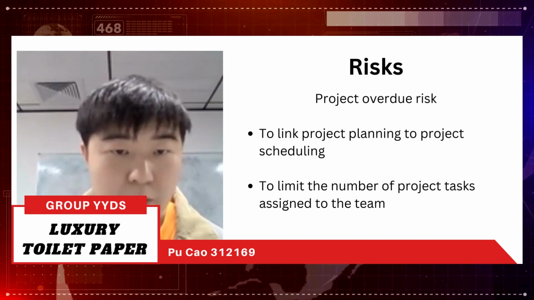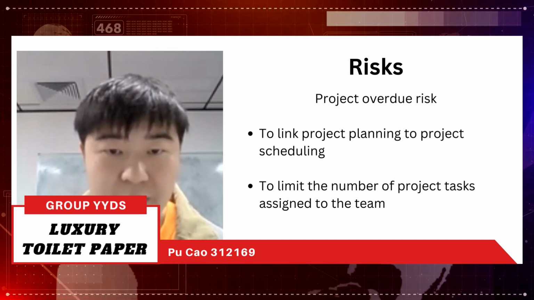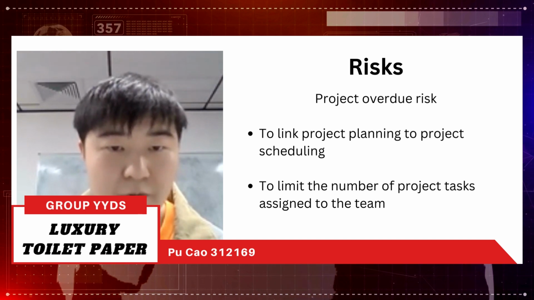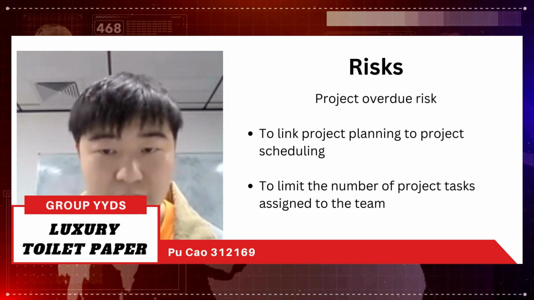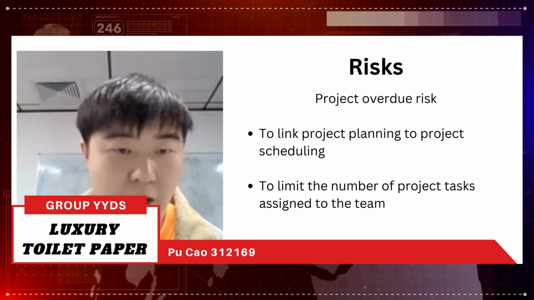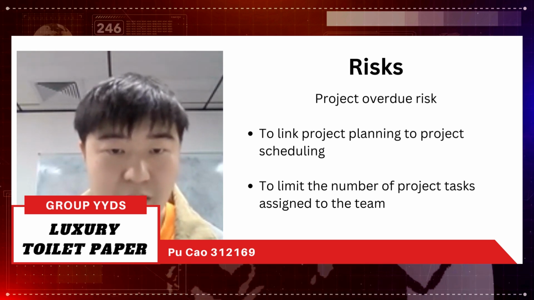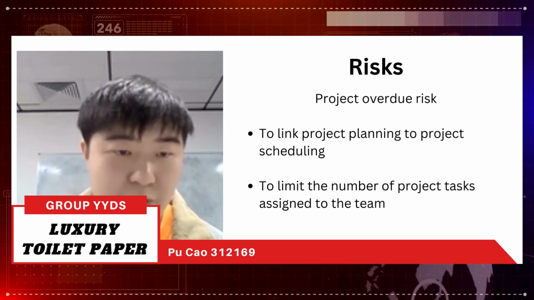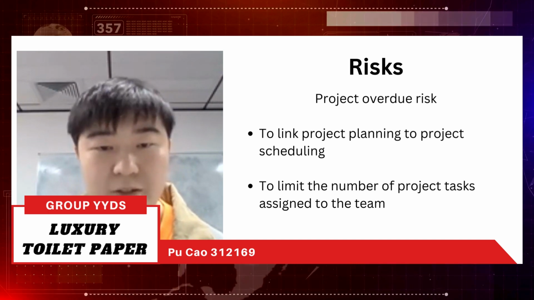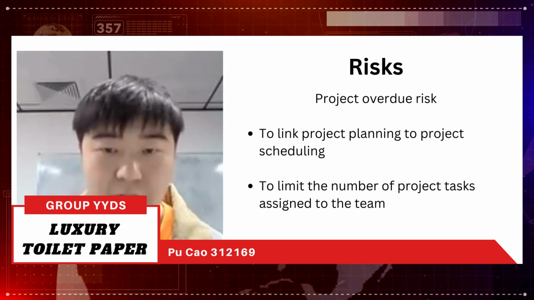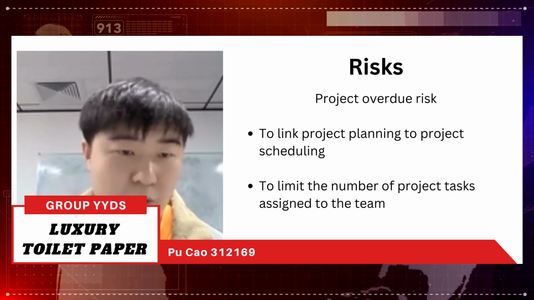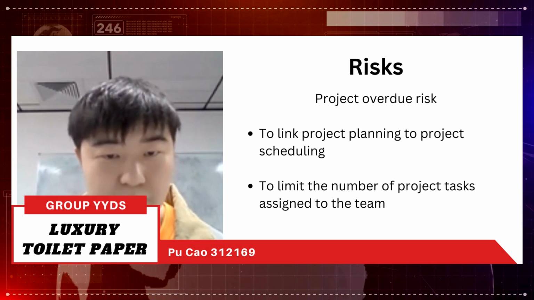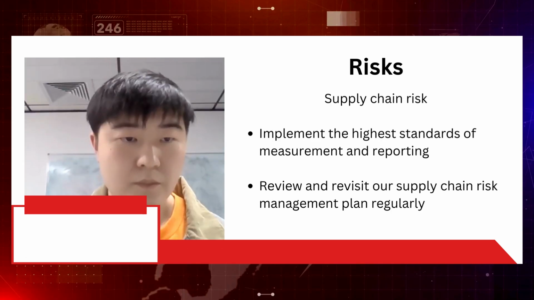As for the project, we could have two main risks in this project. Supply chain risk. The total amount of toilet paper produced by our factory is adjusted according to the production of the last quarter. So we have to consider if the products are not enough in the next quarter. There are two main options to reduce the risk. We could implement the highest standards of measurement and reporting. Also, we could review and revisit our supply chain risk management plan regularly.